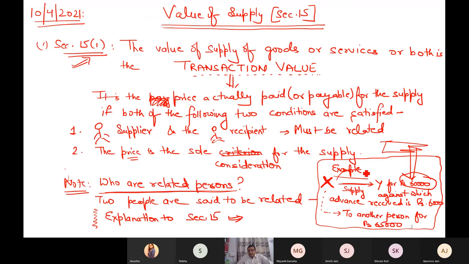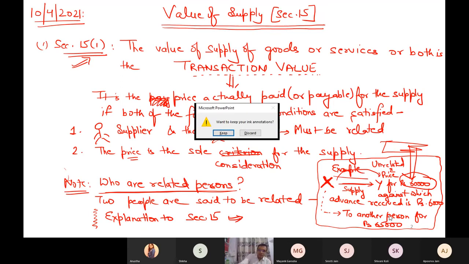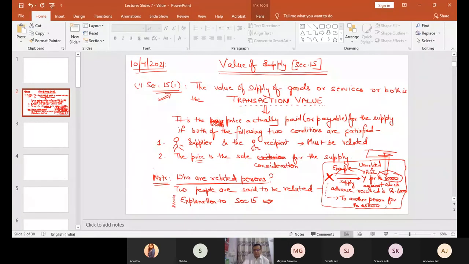Because I am assuming that X and Y are unrelated. This is my first assumption. And between them, price is the only criterion. If this is the case, then it does not matter to another person at what rate X is supplying. Even if X is supplying the same product for 1 lakh rupees, it does not matter. So long as between me and my supplier no relationship exists as per the provisions of the law, and price is the only criterion, then whatever price I actually pay will become the transaction value, and by default that becomes the value of supply. If the discussion till this point is clear, please raise your hand.